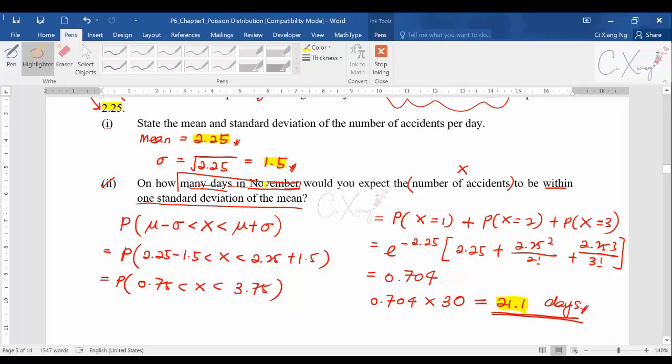For the next video, we are going to learn how to apply Poisson distribution in real life, in more application type questions. For these two videos, the previous one and this one, we are mainly learning all the basics: the probability formula, and also the mean and variance. All those are very basic ones. Now we want to use all this knowledge to apply in application questions, so we'll discuss all this in the next video.